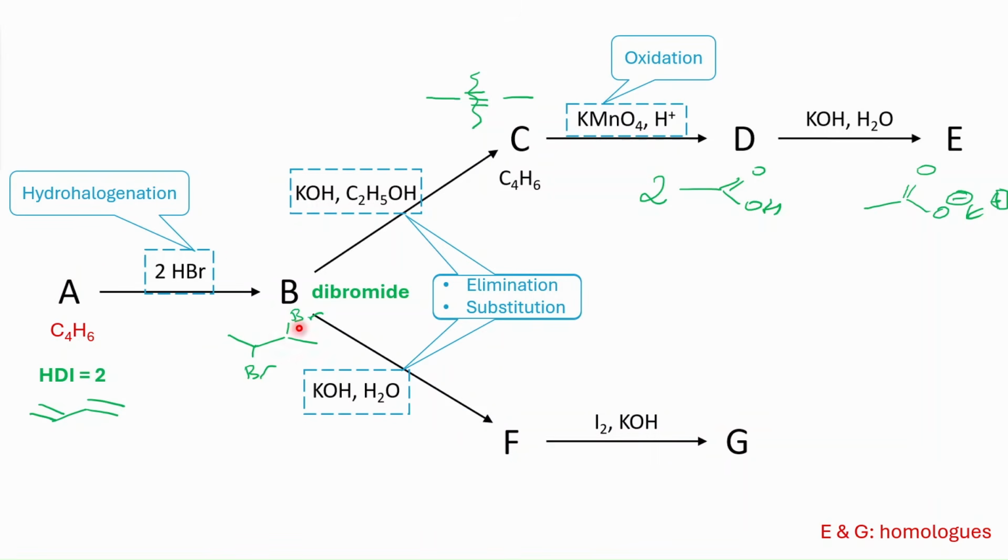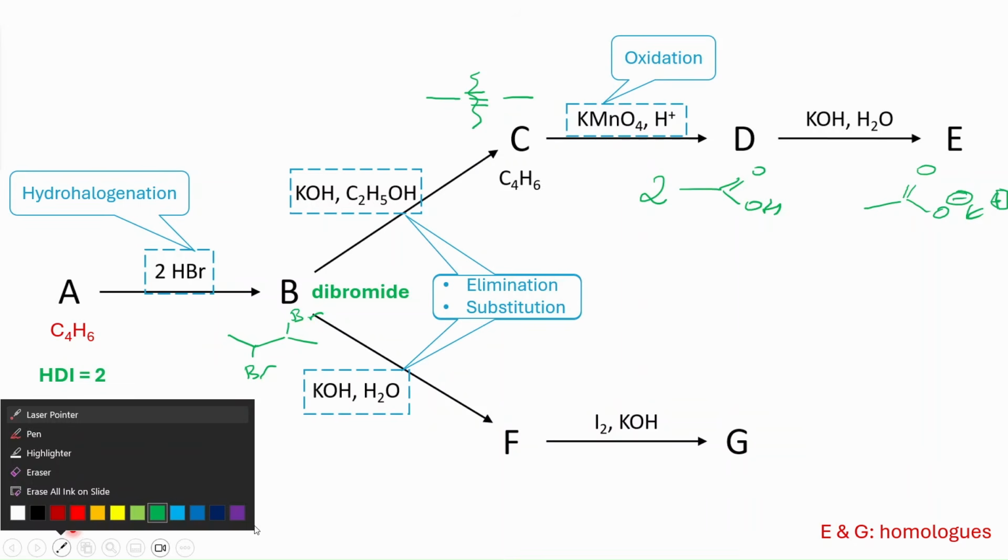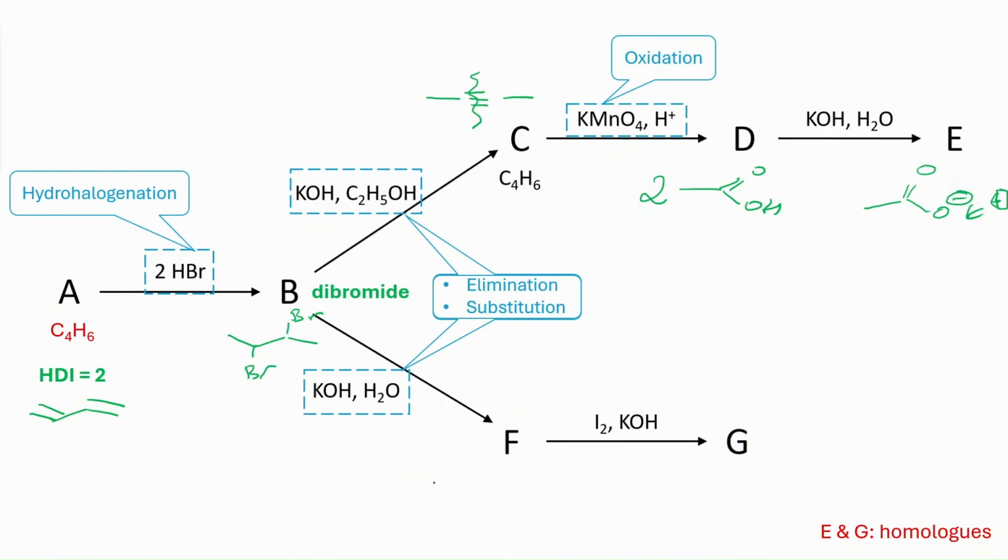Obviously, it's not possible, right? We can eliminate this double bond here. We can form A again, but it doesn't make sense. Or we already saw the one possibility of an internal alkyne. What's another possibility? Maybe we can think about an allene now, which is weird again, but we need to think about it, right? Allene. But allene reacting with iodine and potassium hydroxide, giving us some carboxylate, we have never seen this reaction. We have never seen the interaction between allene and iodine under basic environment so that it can give us some carboxylate. I would eliminate this possibility, right?